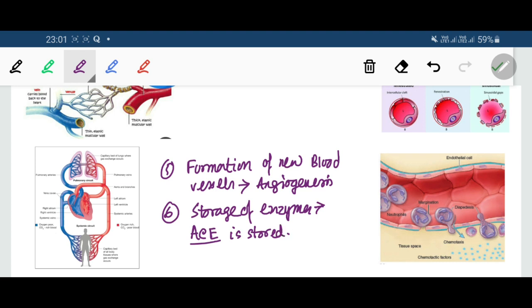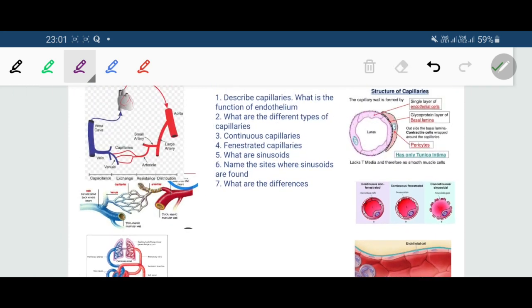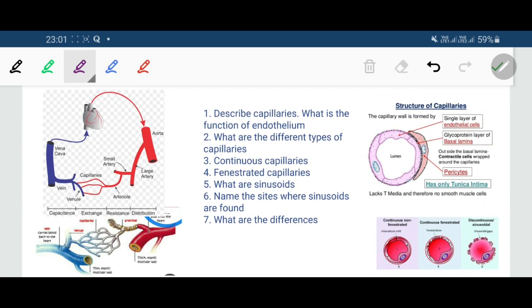So these are the different functions of the endothelial cells. So we have described the capillaries and we have enumerated the function of endothelium.